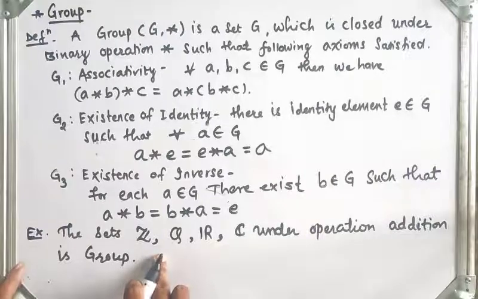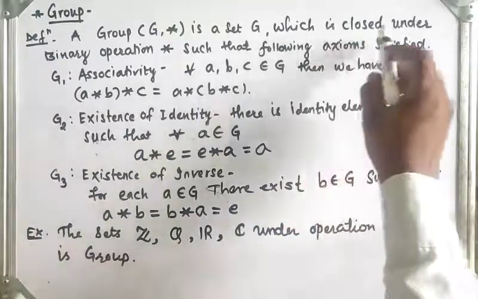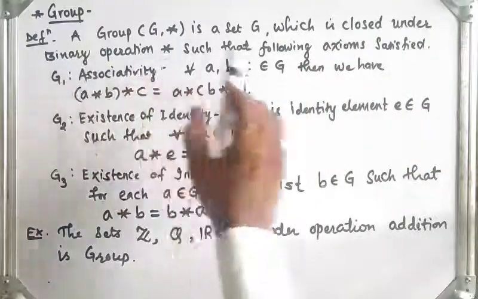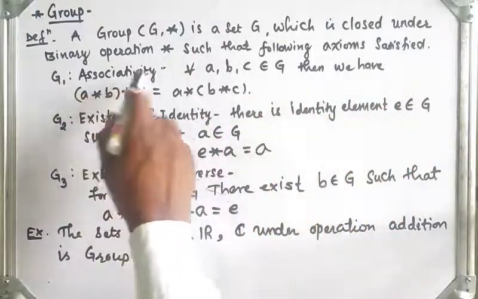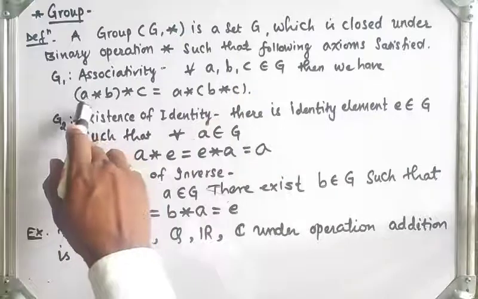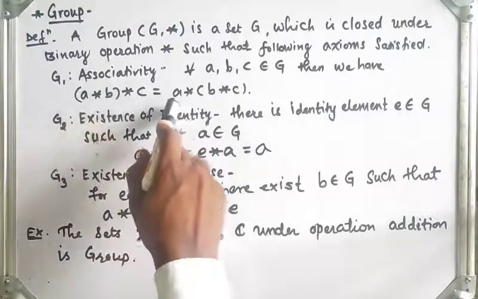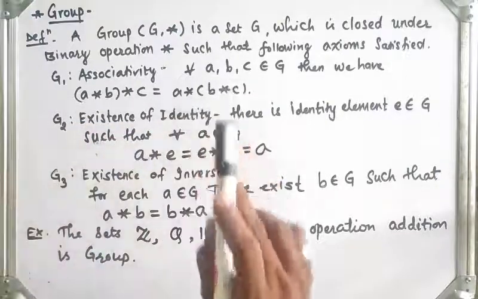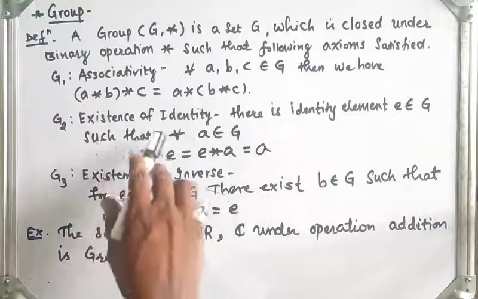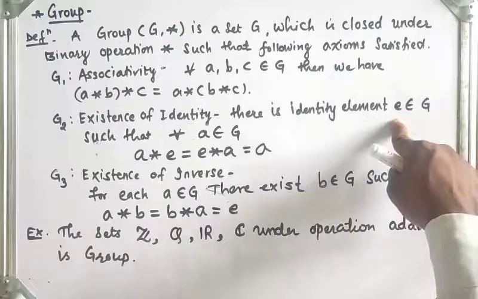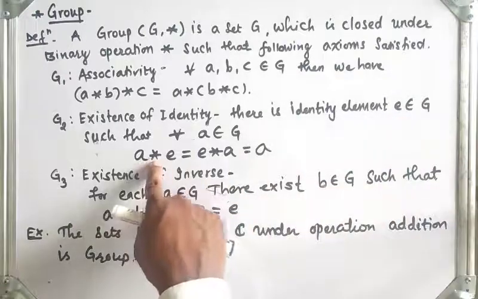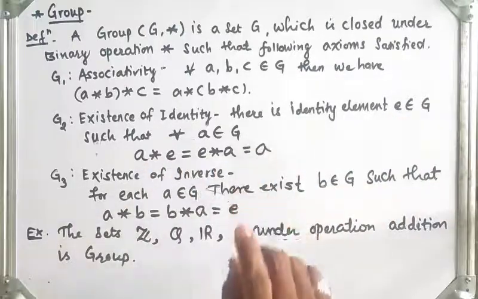So we have seen the definition. The set G is said to be a group if it is closed under binary operation star and satisfies the following properties. First, associativity: for any three elements, A star B star C is the same as A star of B star C. Existence of identity element: for all A belongs to G, there exists identity element E such that A star E is equal to E star A is equal to A.